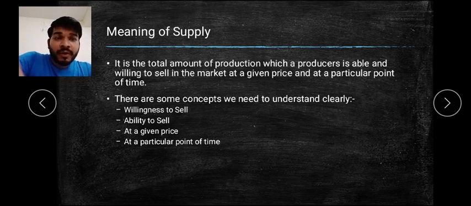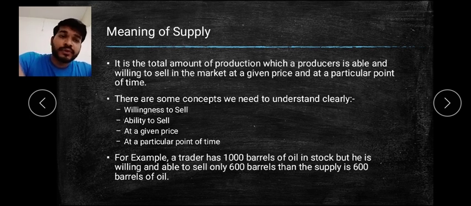So these are the four things, or the four keywords or concepts, which you have to remember here in supply. Then, for example, suppose you are having 1000 barrels of oil, and out of it you are willing and able to sell only 600. It means you have a stock of 1000, but the total amount you are selling is only 600. The supply in the market is how much? 600 barrels. So this is how you can see that our supply is 600 barrels. I hope you are very clear with the concept.